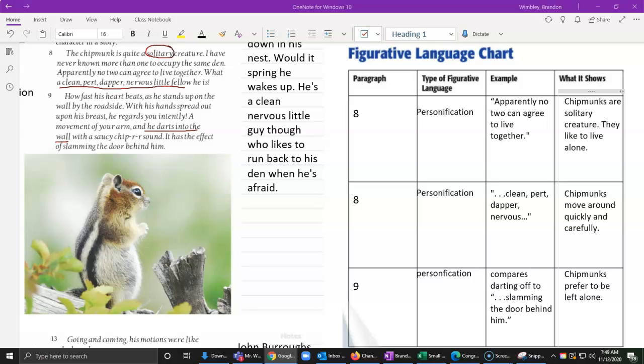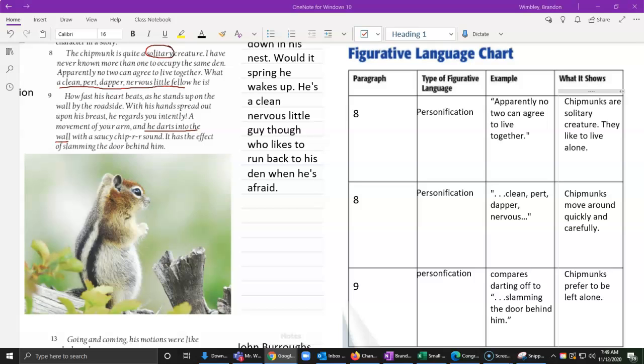So why do you think authors use figurative language in nonfiction to describe something? Well, it's because if we didn't, it's going to be kind of a boring read. Even though it's nonfiction, it's true facts, we still want to engage that reader. So what effect does this personification have on the chipmunk that you, the reader, have? Well, it's giving you that mental picture of how this chipmunk is interacting with the world around him.